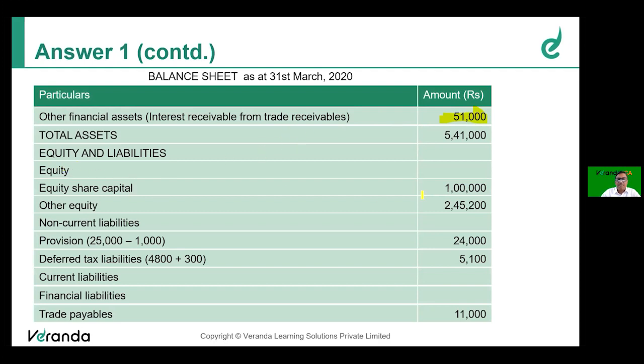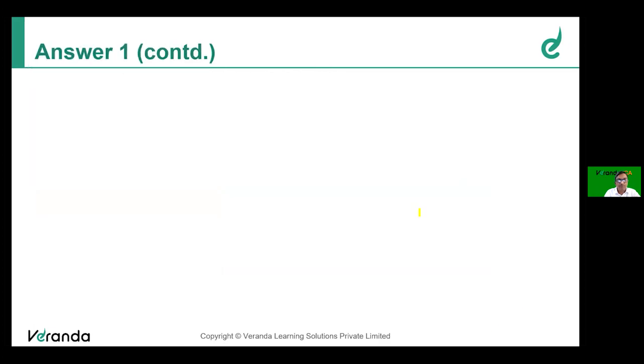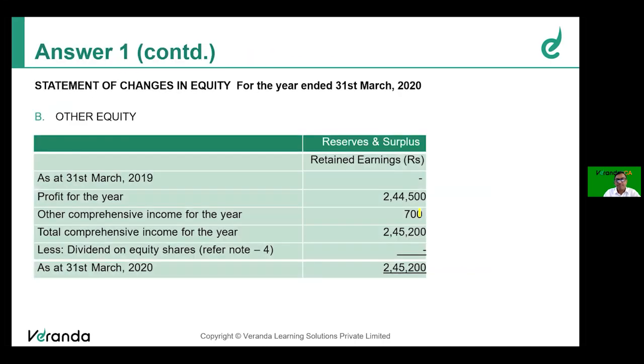Coming to equity and liabilities, capital, no change. Other equity, yes, definitely. We found it as 245,200, is it not? How did we get this other equity? For that we have to go to the notes. How did we get that 245,200? Like this. Profit for the year, 244,500. OCI, 700. Therefore, TCI, total comprehensive income, is 245,200.